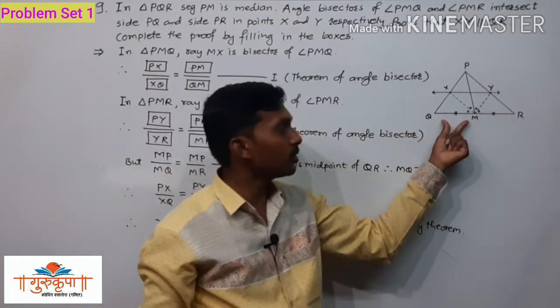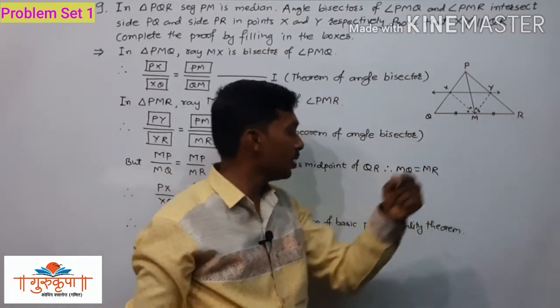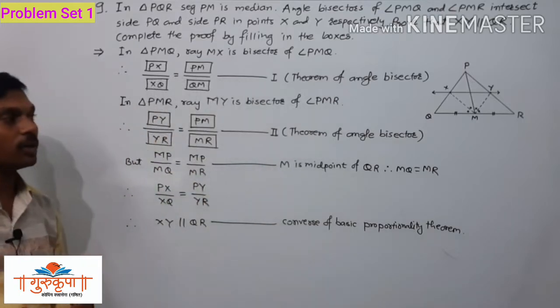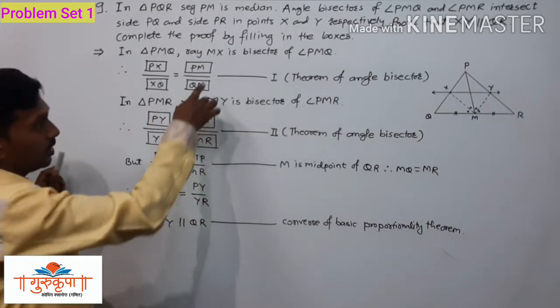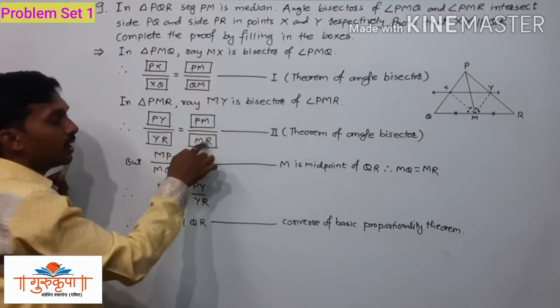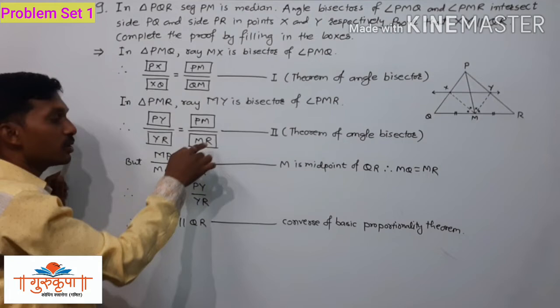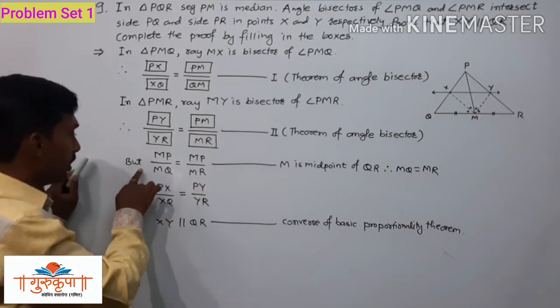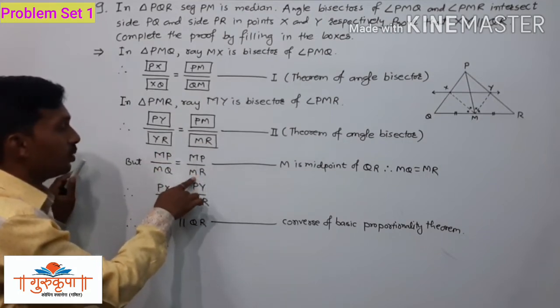That is the given information in the diagram. QM is equal to MR since M is the midpoint of QR. So here the right hand side of equation 1 and 2 are equal. PM, QM, RM are also equal. Denominators are also equal since we can write MP upon MQ is equal to MP upon MR.